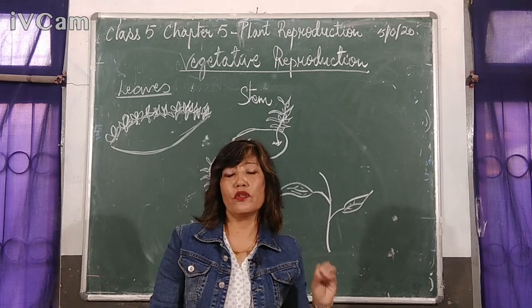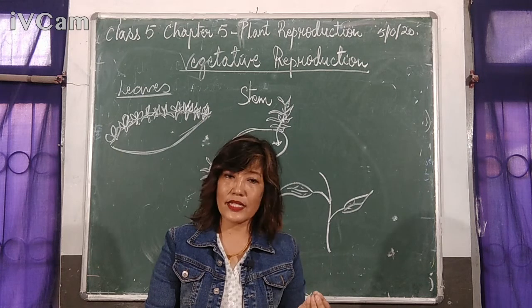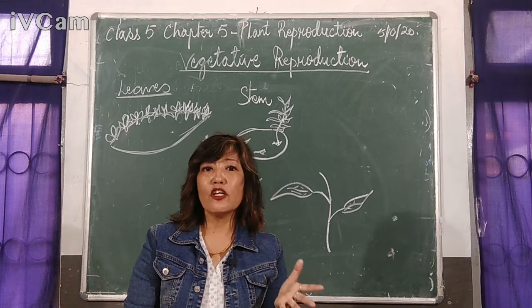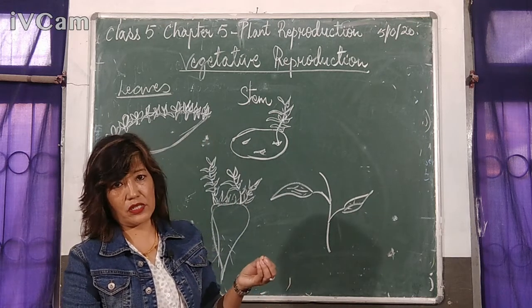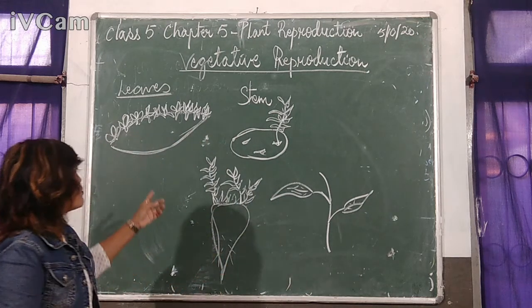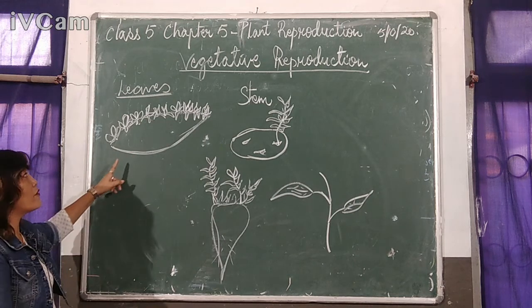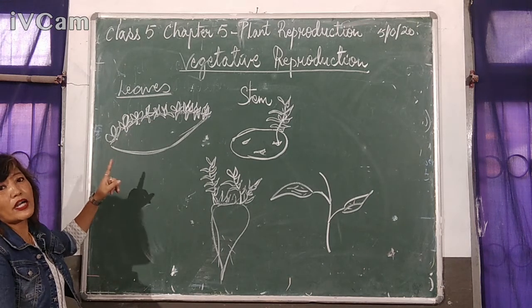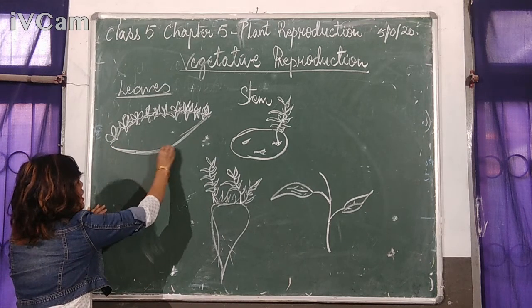Okay. So in bryophyllum, the reproduction takes place by vegetative reproduction, which occurs through the leaves. So what happens is, in the leaves of bryophyllum, especially the margin, actually this edge, this is called the margin of the leaves.